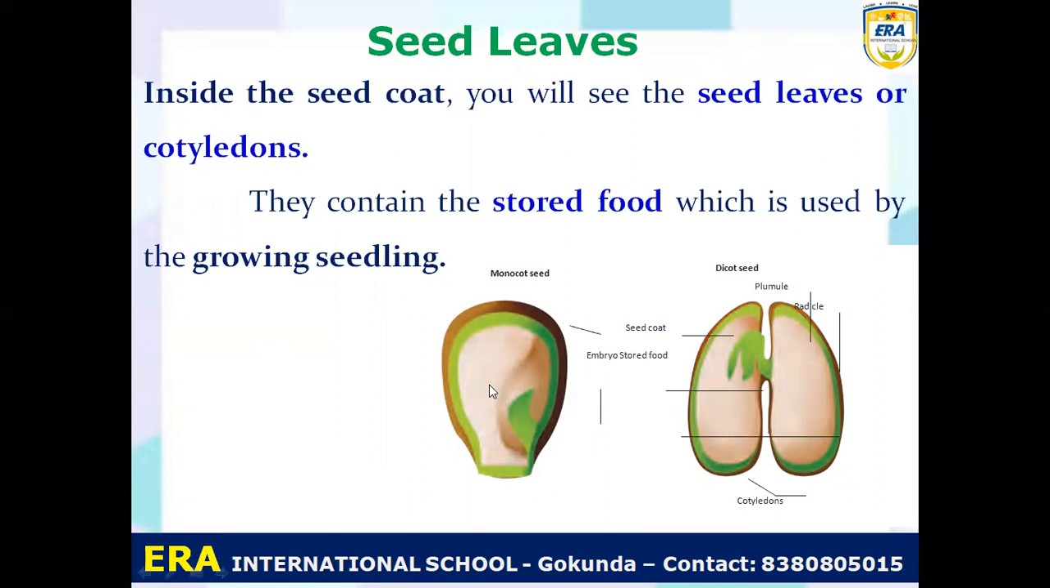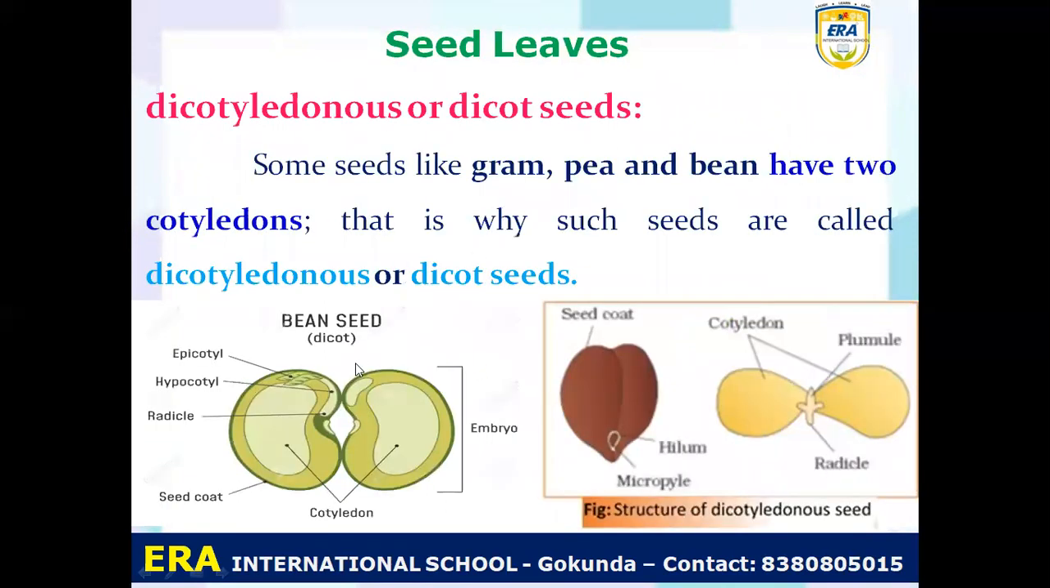The seed leaves or cotyledon contain stored food. So what is present in the seed leaves? Stored food. This stored food is useful for the plant while it is growing. It is used by the growing seedling. Understand? When the seedlings start to grow, the stored food present in the seed leaves is useful for their growth. Seed leaves are of two types. One is dicot and the second is monocot.